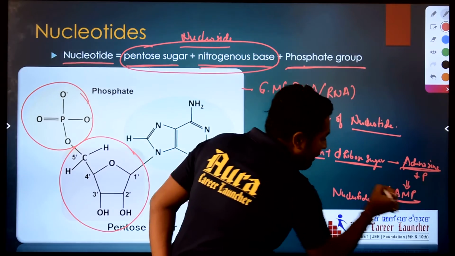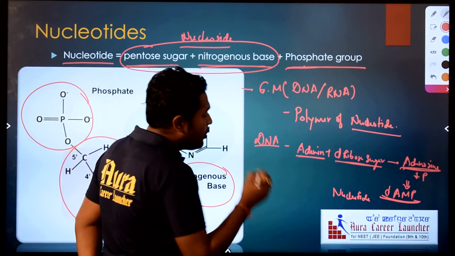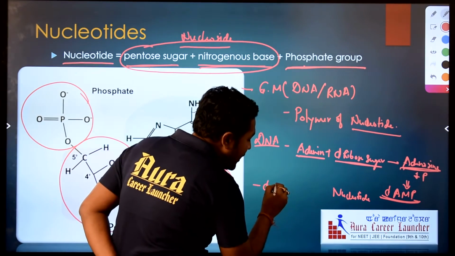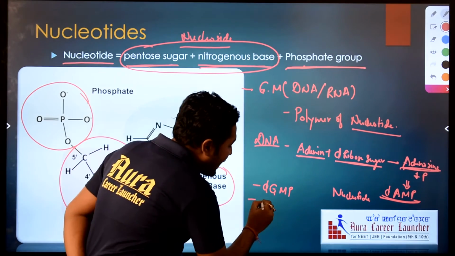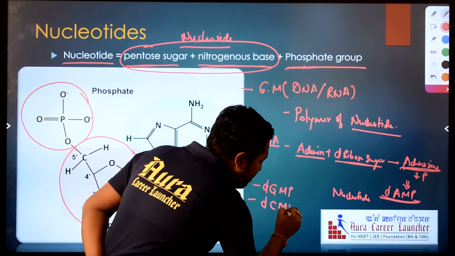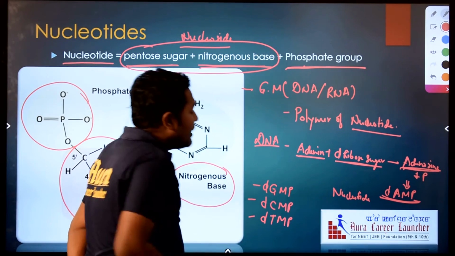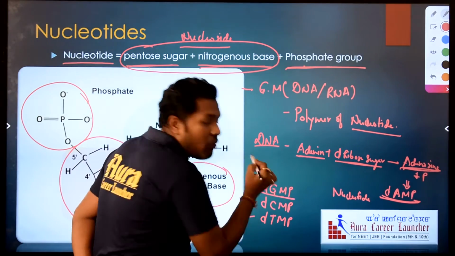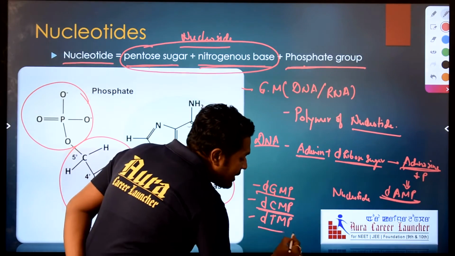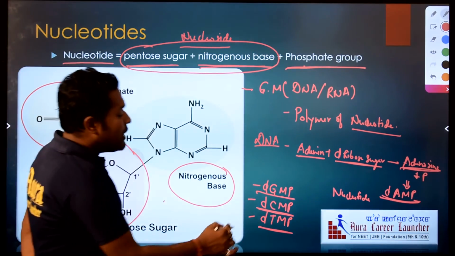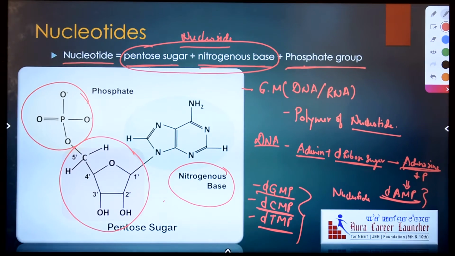These are DAMP, meaning deoxyadenosine monophosphate. The other 3 nucleotides are DGMP, DCMP and DTMP. These are deoxyguanosine monophosphate, deoxycytidine monophosphate and deoxythymidine monophosphate. So these 4 types of nucleotides are responsible for the formation of DNA.